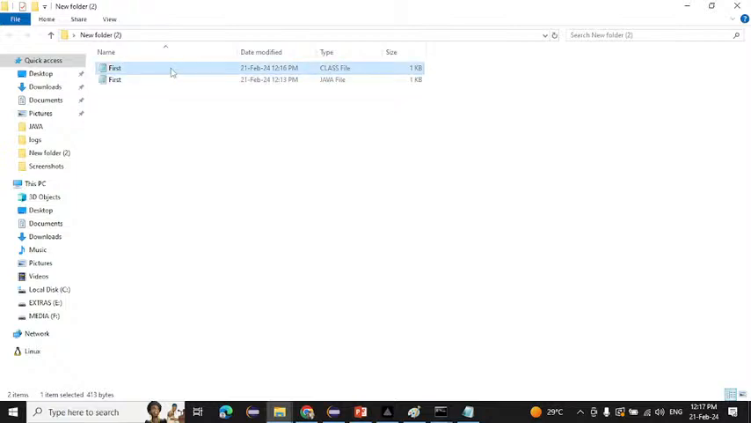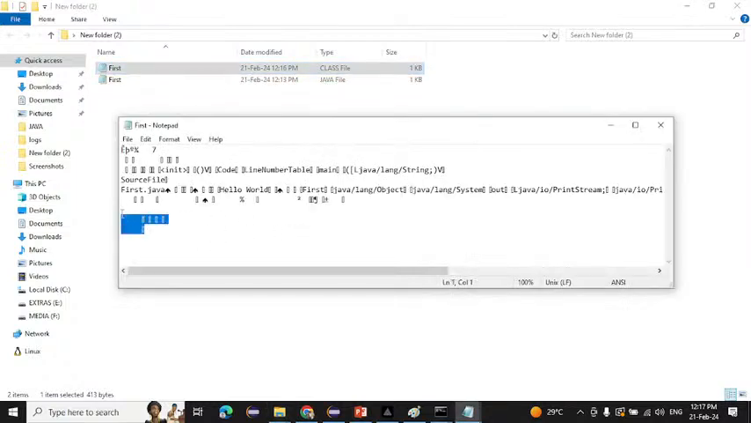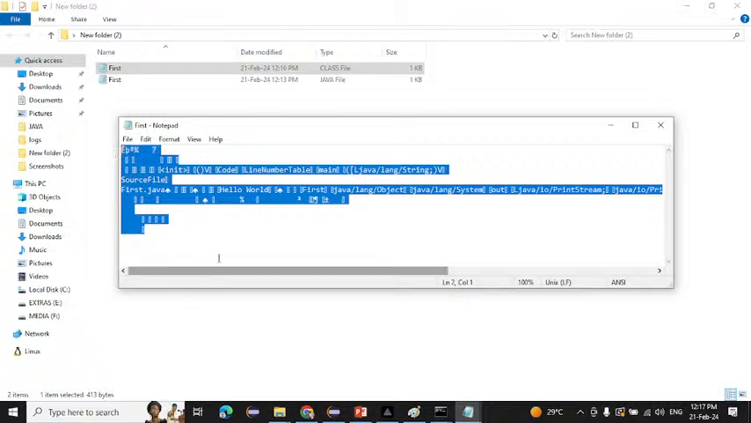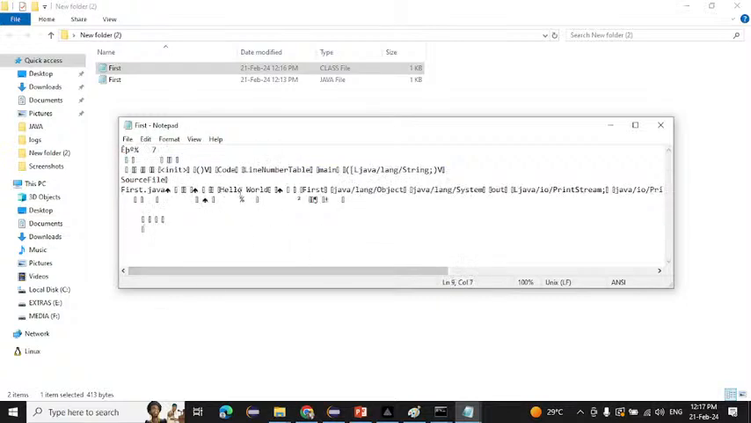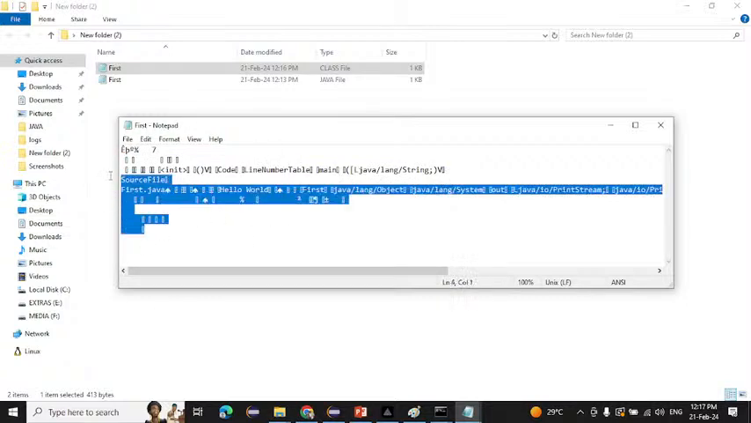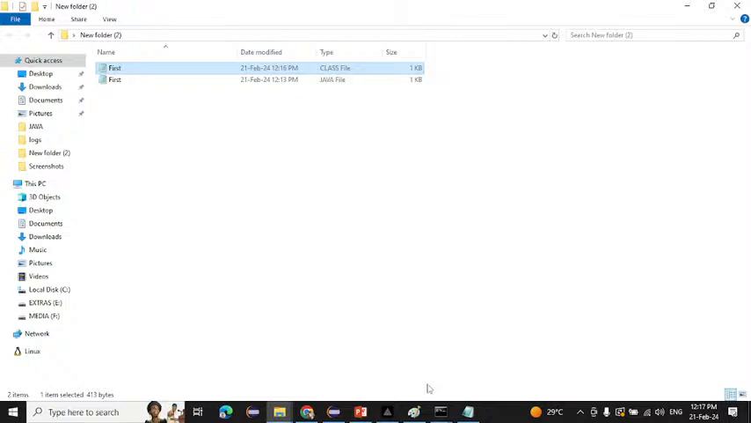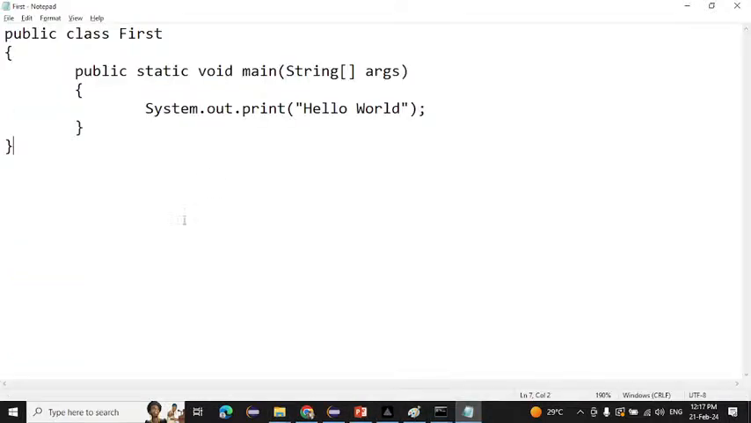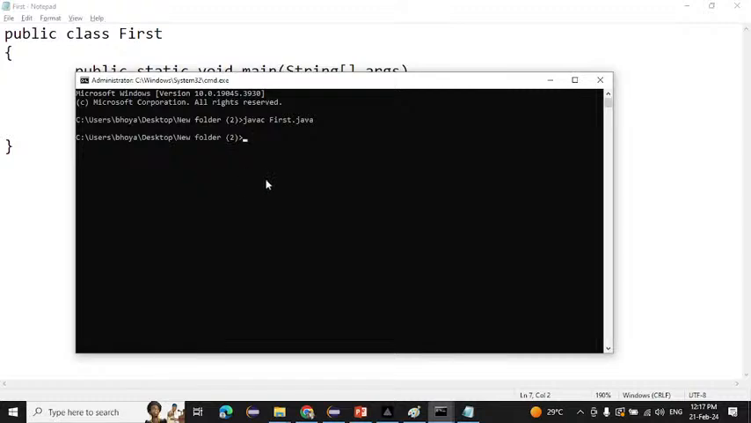If you want to see the bytecode, it looks like this. It is not understandable by humans. So whatever we write is converted here like that. Now this bytecode will be converted into the machine language. But remember one thing: if you wrote your program and you are compiling it, your program will compile if you don't have any error.